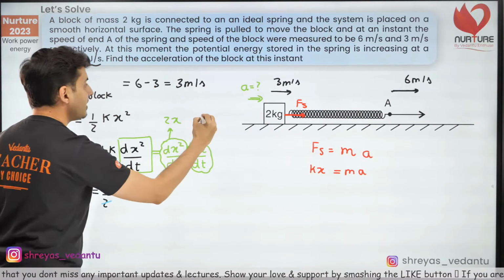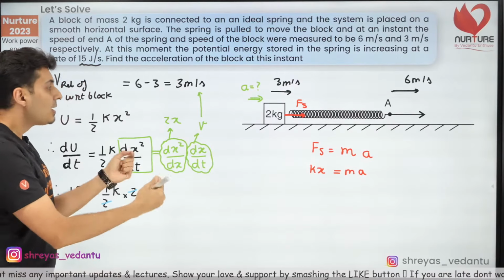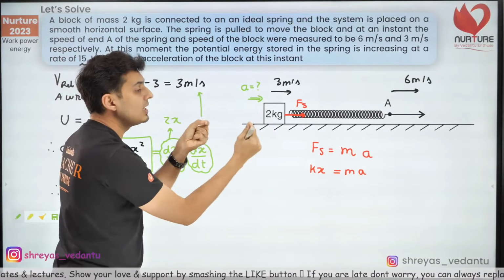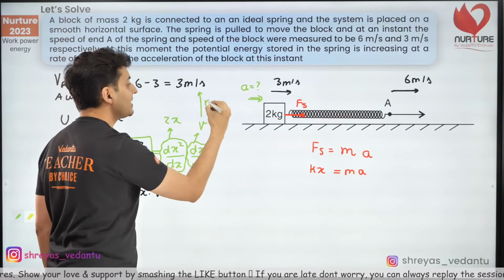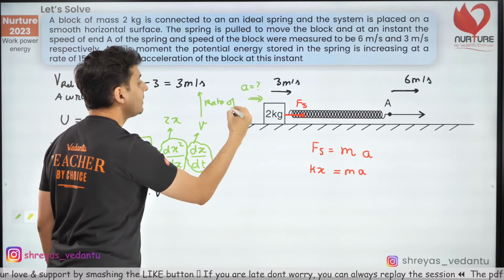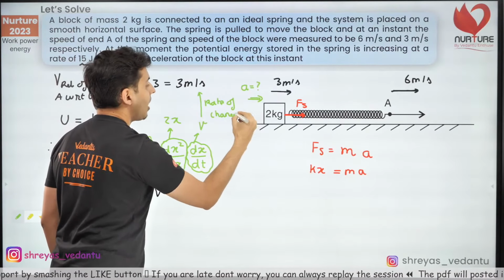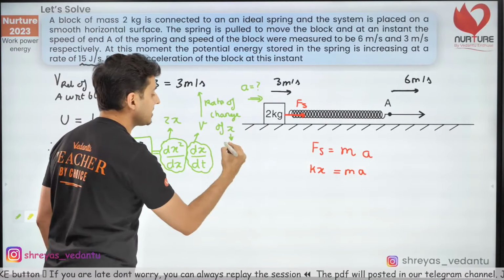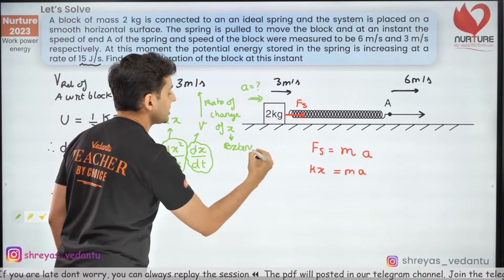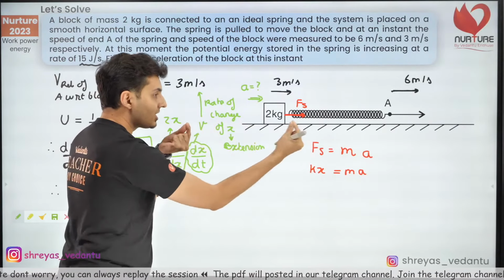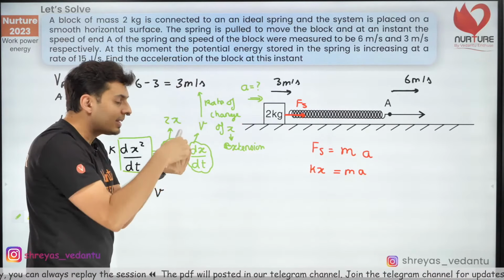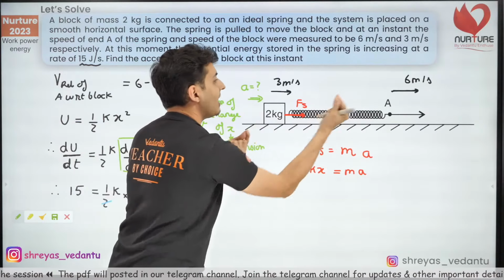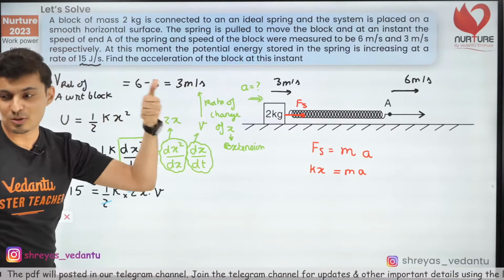Yep, this v will actually be 3 meters per second because it's the rate at which the extension changes, the separation between them changes. So this is basically the rate of change of x. What is x? The extension, basically. The rate of change of extension. So how fast the extension changes will depend on, if you sit on one guy and look at the other guy, how fast is that other guy moving? How fast is the other end moving? So that's why you need to make use of 3.